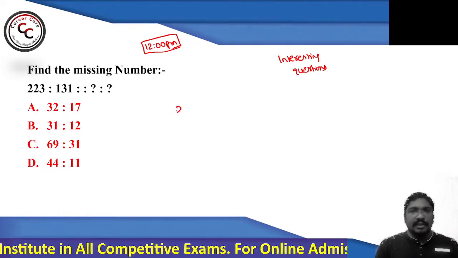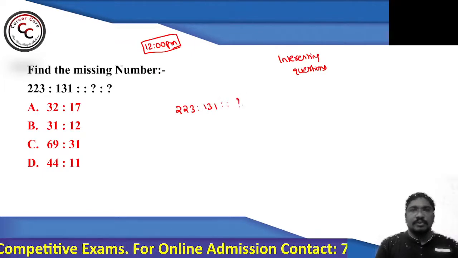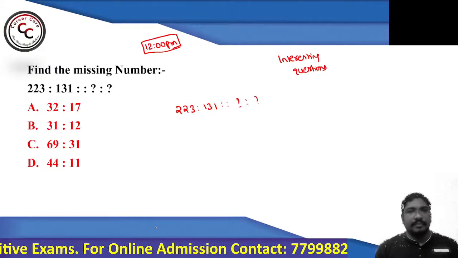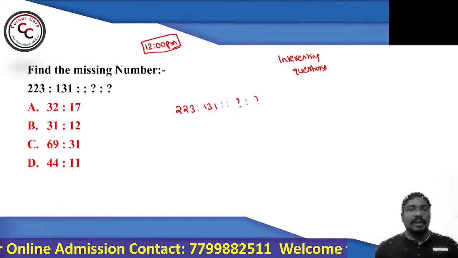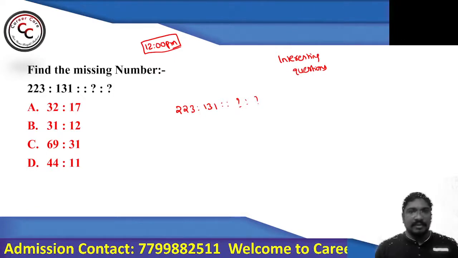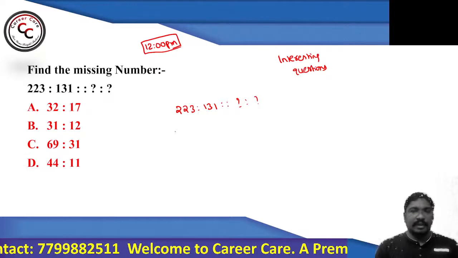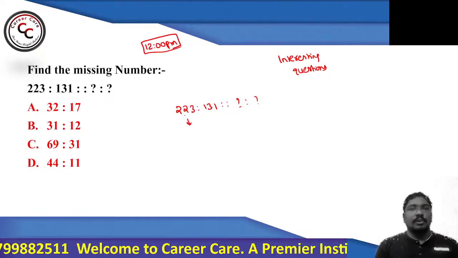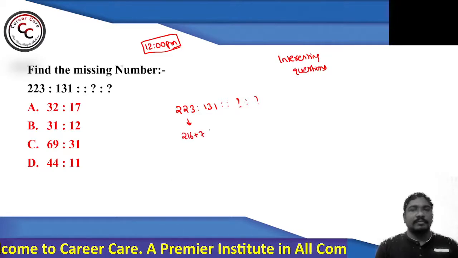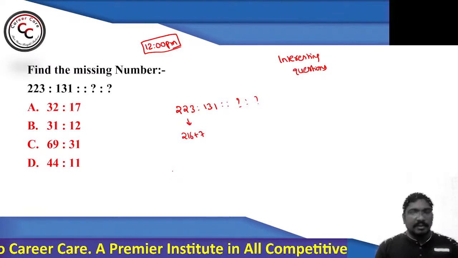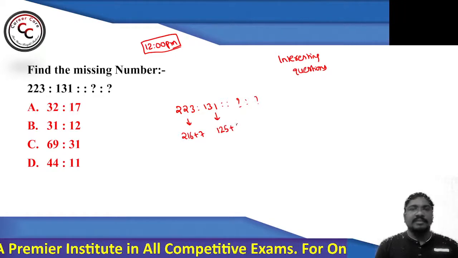223 is to 131 is analogous to what is to what? See, I said previously, you are supposed to remember squares and cubes. So for this particular question, you can use cubes. For example, 223, I can write it as 216 plus 7, isn't it? Similarly, 131, I can write it as 125 plus 6.